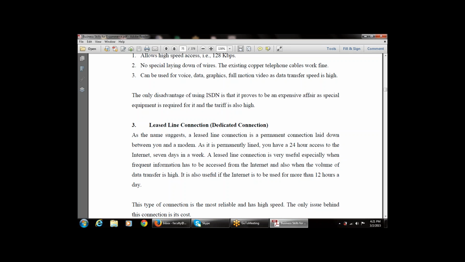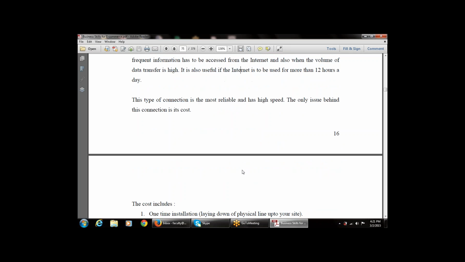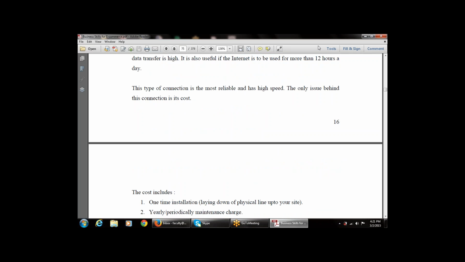So this is the lease line connection, available for day-to-day scenarios, 24 hours a day, 7 days a week. It is one of the reliable and high-speed connections. The main limitation, the main hindrance of the lease line connection, is the cost.